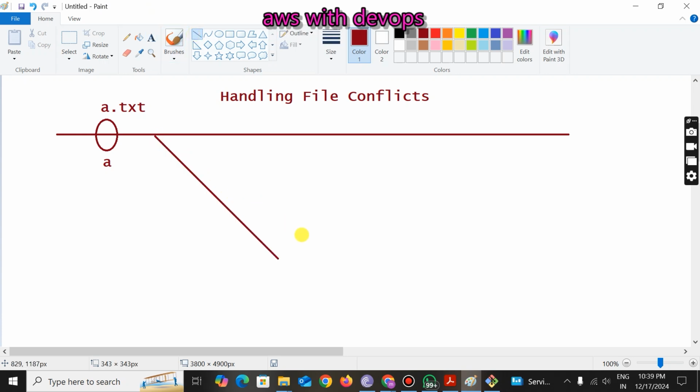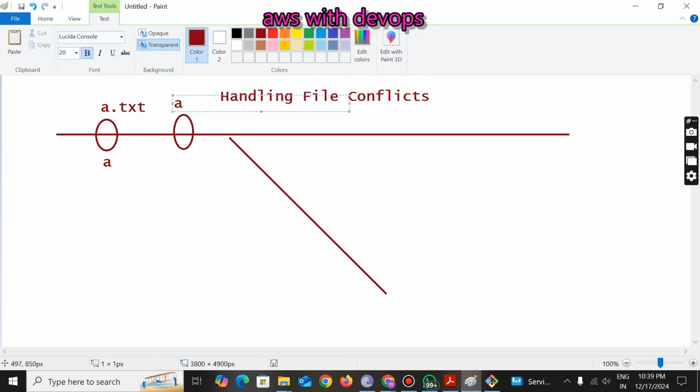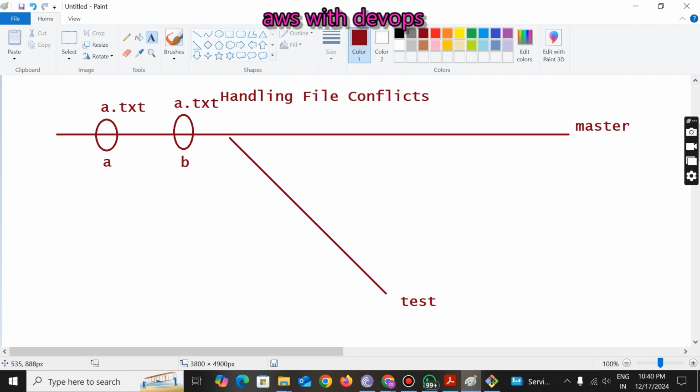Right. So here I have done how many commits in the master branch? 2 times. The same file a.txt, and I have done a second commit, which I have named as b commit. Now I have created one branch, the test branch. I already have the master branch also. In the test branch, tell me, the commits that are there in the master branch, will they be copied to the test branch or not?